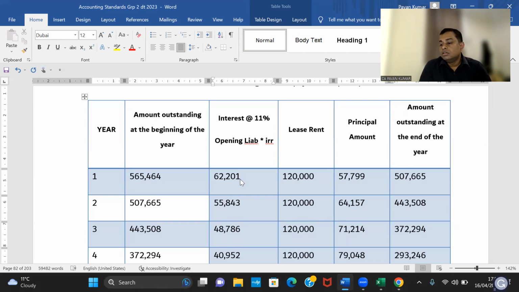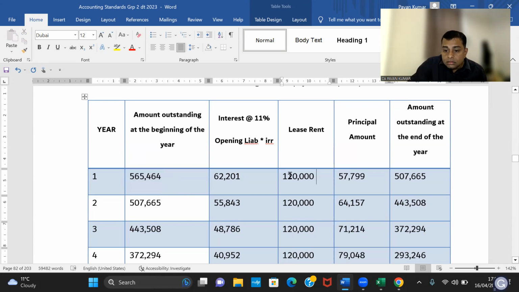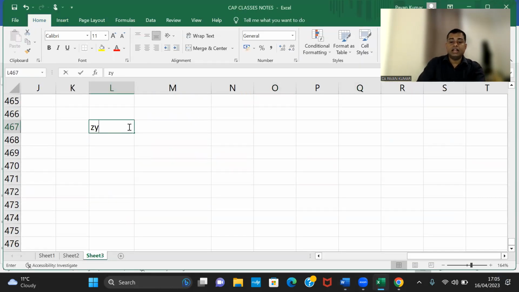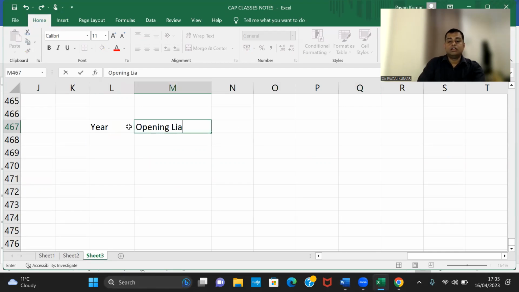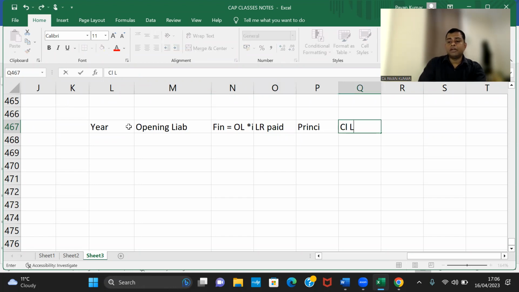Simple. Principal amount. Someone is saying it looks like hire purchase. Same, there is no difference. So the principal amount: take opening, subtract this amount, it will become closing. If you are using an Excel sheet, or your notes and calculator, it is like here: opening liability, finance charge is equal to opening liability into IRR, which is 11% here. Then lease rent paid, then principal, then closing liability.